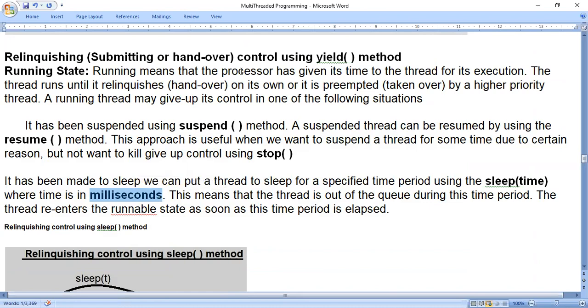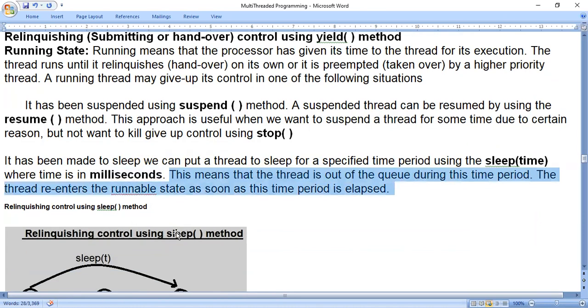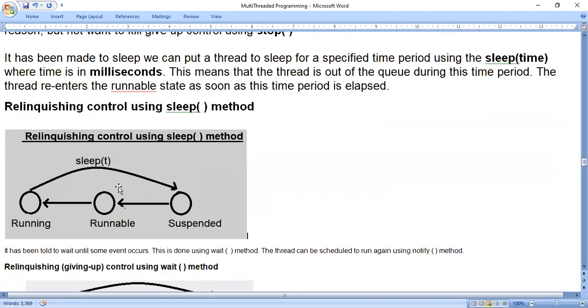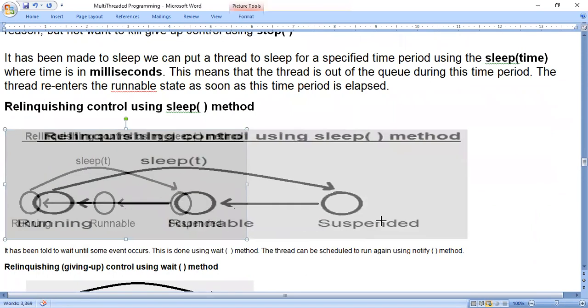Next, this means that the thread is out of the queue during this time period. The thread re-enters the runnable state as soon as the time period has elapsed. That means whenever we give a time, after 1 second, after 2 seconds, after 3 seconds, after that, again it comes to the runnable state. Just see this diagram.